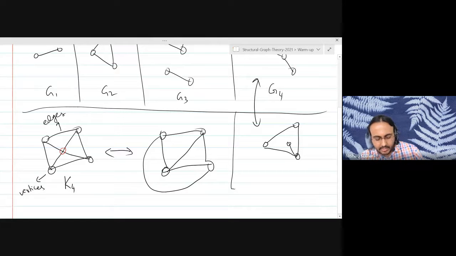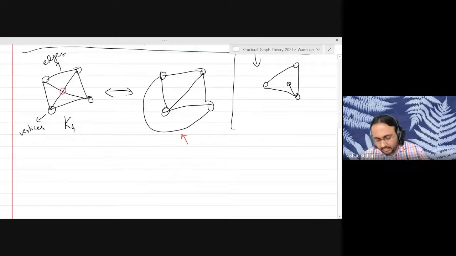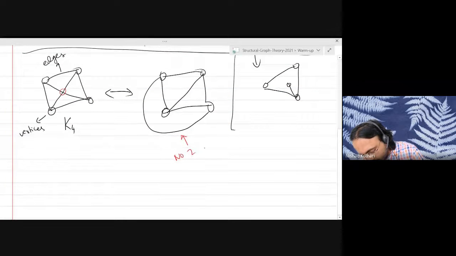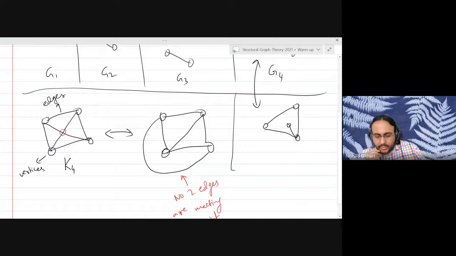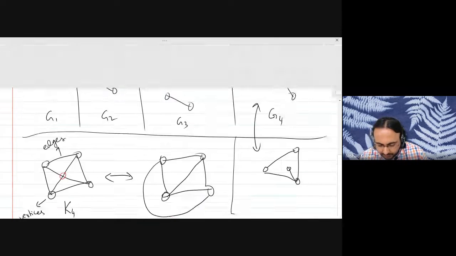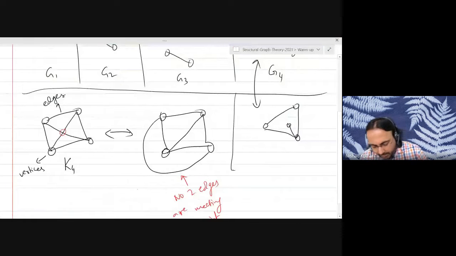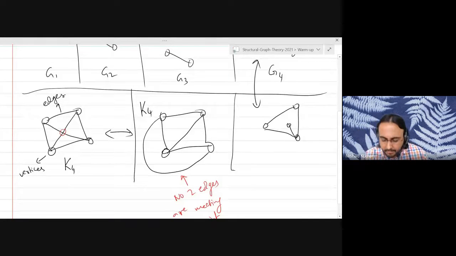However, in this drawing, no 2 edges are meeting at a point, except where they have the same vertex as one end. So these are 2 different drawings of the same graph, but they are not different graphs. That is the key point to keep in mind in structural graph theory. This is also K4.